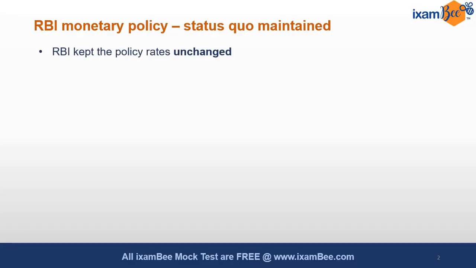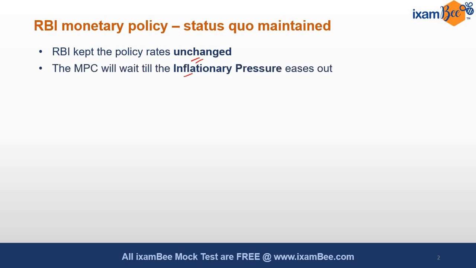Starting with policy rate. So policy rate are unchanged. You must have heard it, MPC will wait till the inflationary pressure eases out. So why is there an inflationary pressure and what is called inflationary pressure by RBI? Today the inflation is because of the supply side constraint. That is what RBI is saying, and you must be knowing about the retail inflation data. I will come to that in this video.